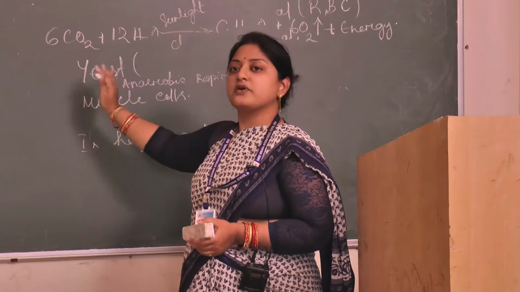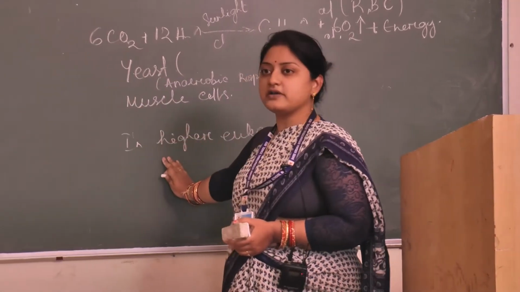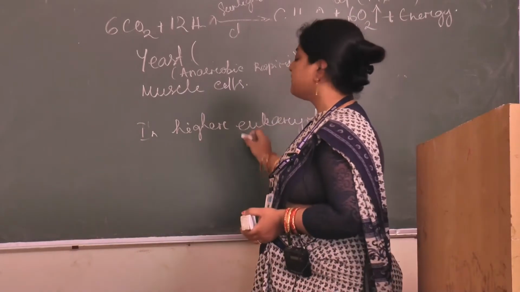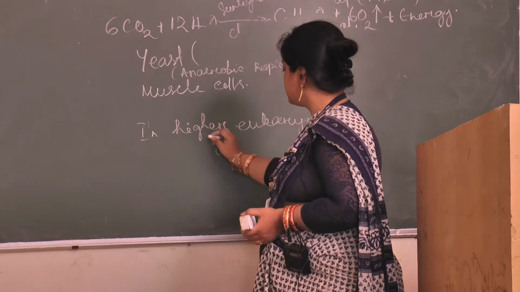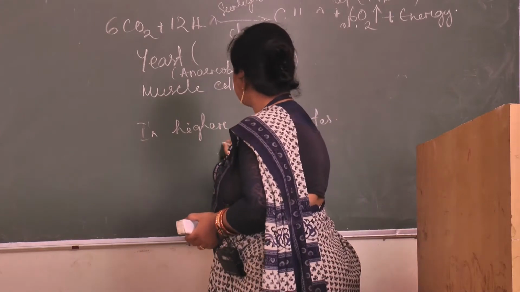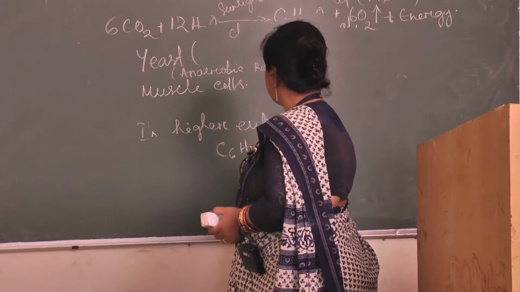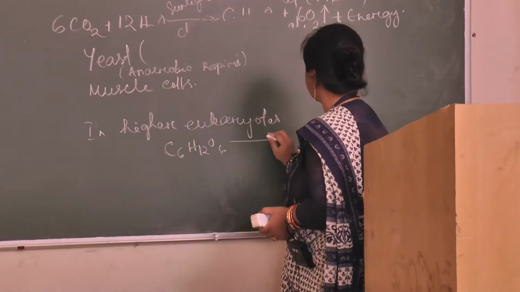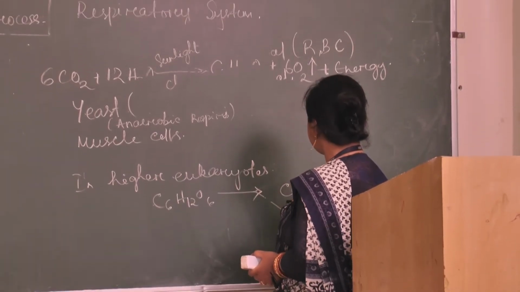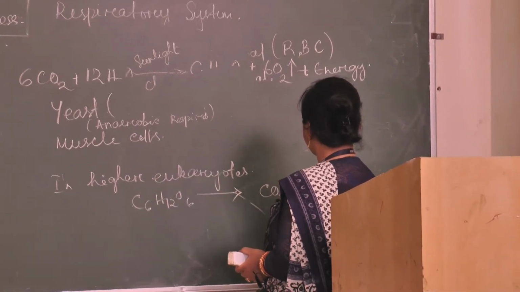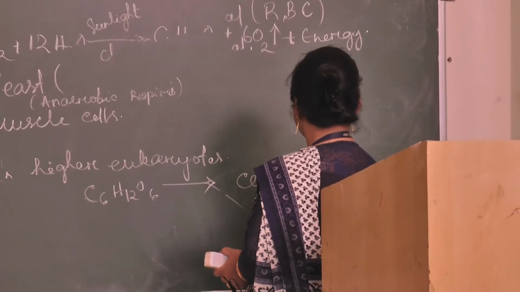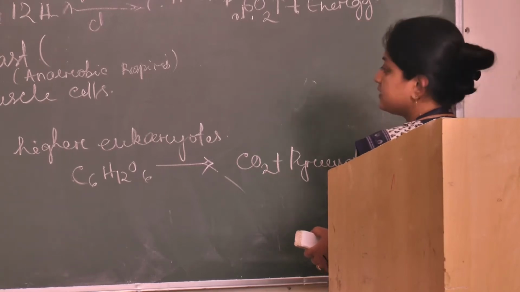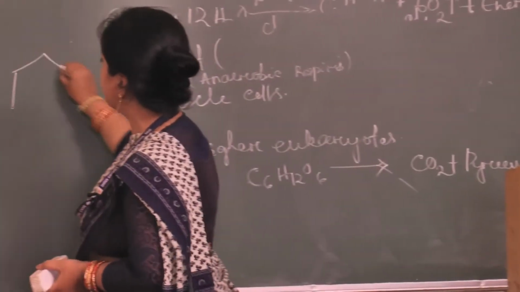So first, what happens in higher eukaryotes, in humans or other higher animals? C6H12O6 will be broken down into carbon dioxide plus pyruvate plus energy. See, this is the structure of glucose.